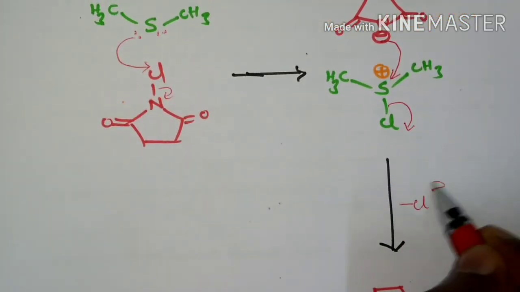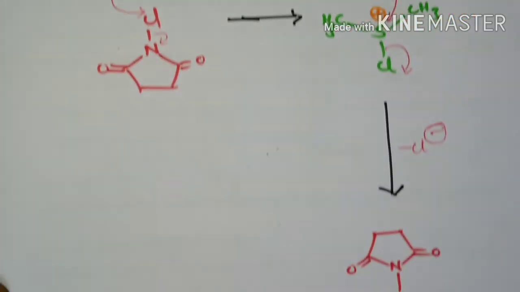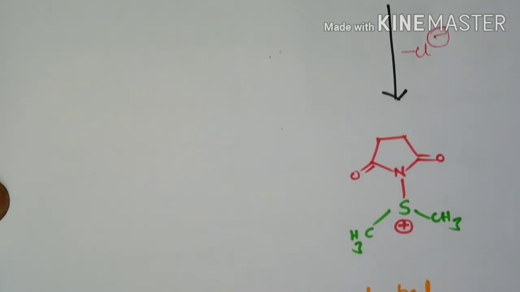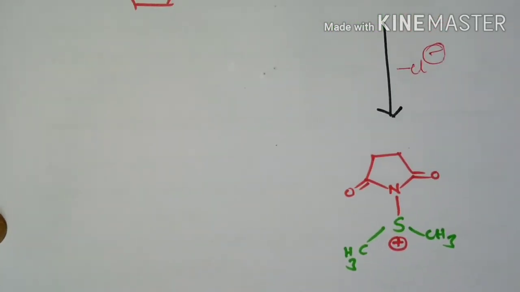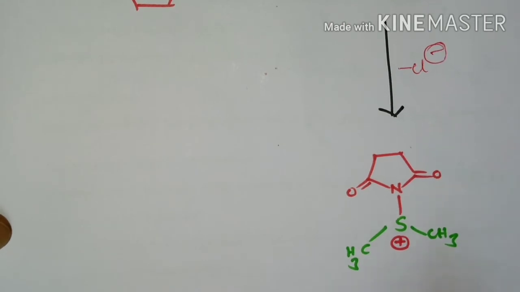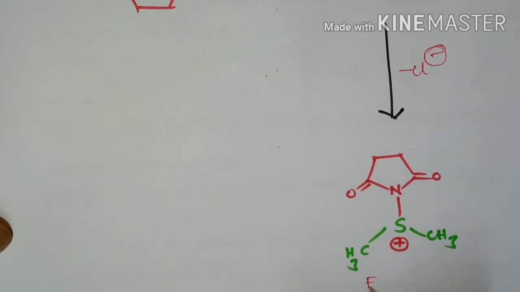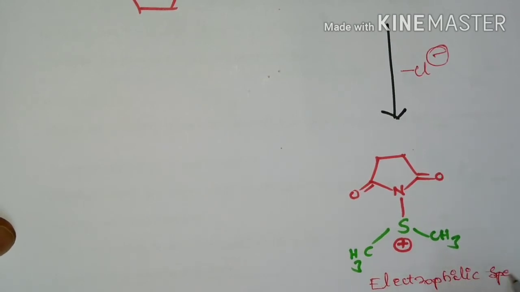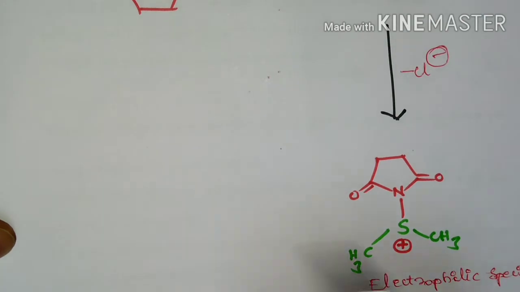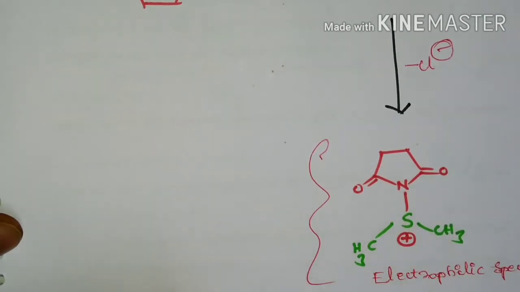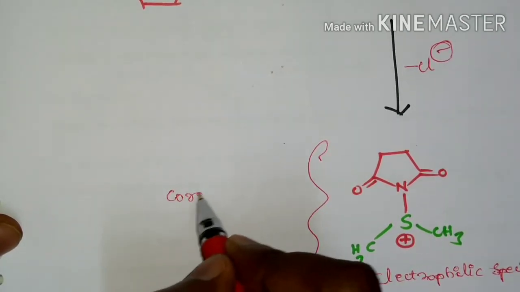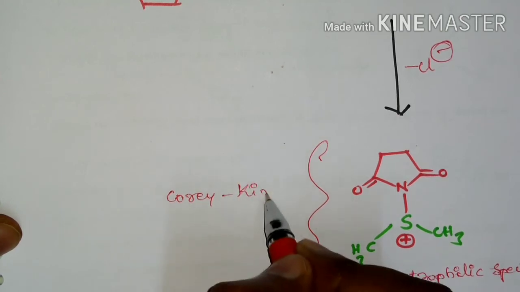So there will be loss of chloride ion, and it leads to the formation of an electrophilic species, and this electrophilic species is called the Corey-Kim reagent.